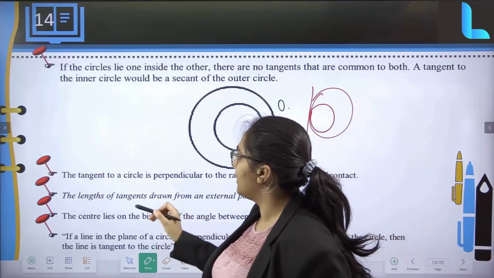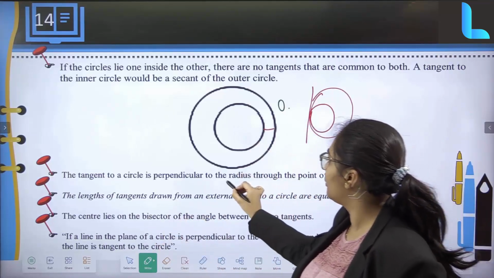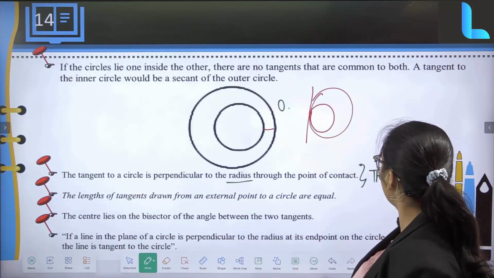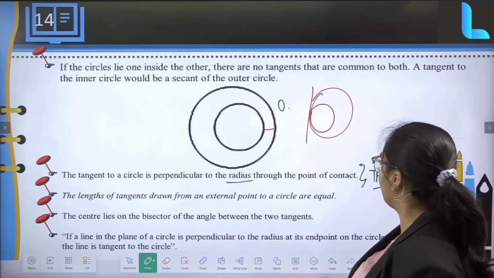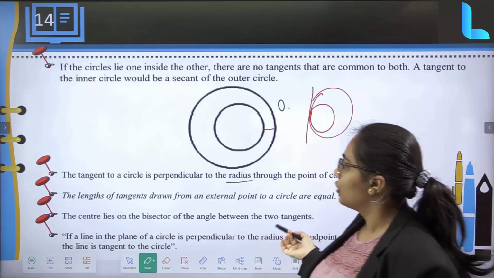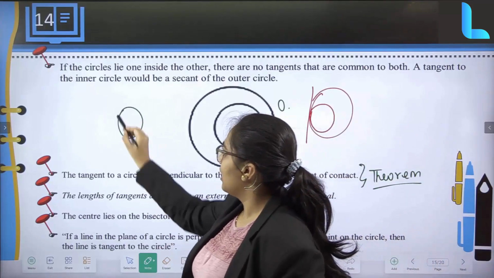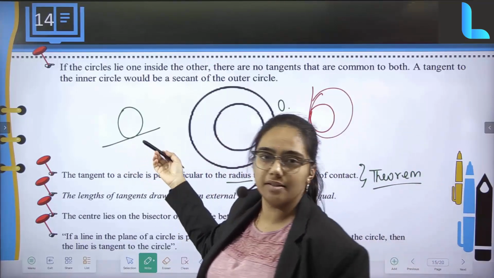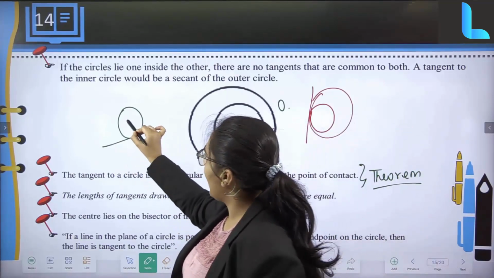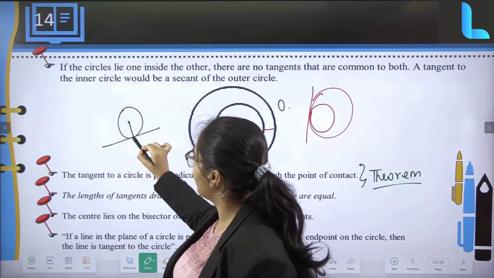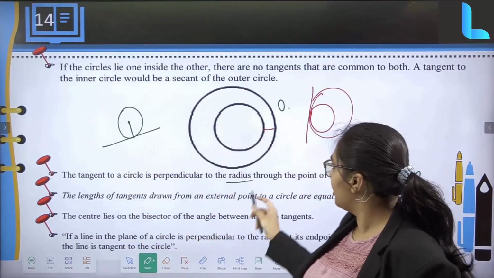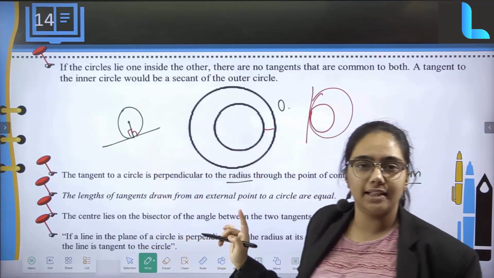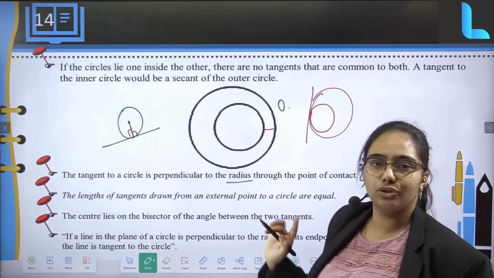So basically, the tangent of a circle is perpendicular to the radius through the point of contact. This is the theorem which will be useful, which can be asked for a 5 marker again. So what does that mean over here? A tangent of a circle is perpendicular. If I consider the tangent to be here, and the center of it, and the radius, then the radius is perpendicular. So perpendicular, this is what I have to prove basically in this first point.